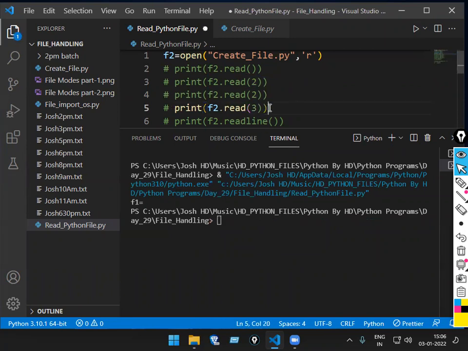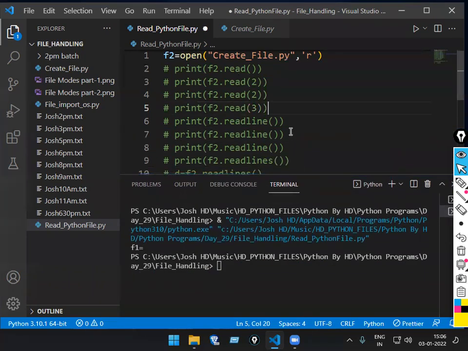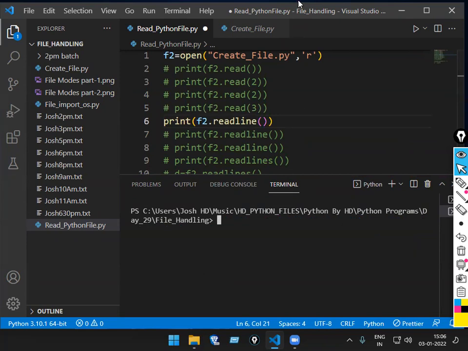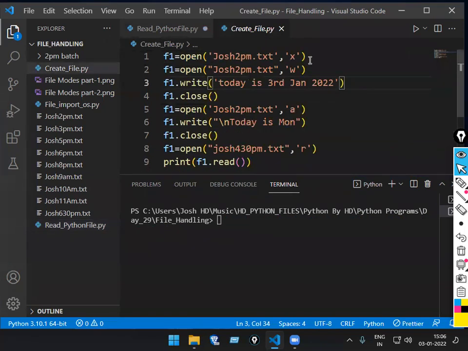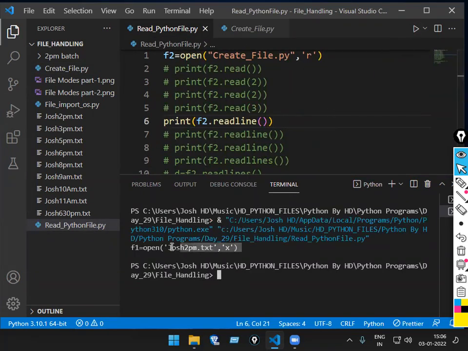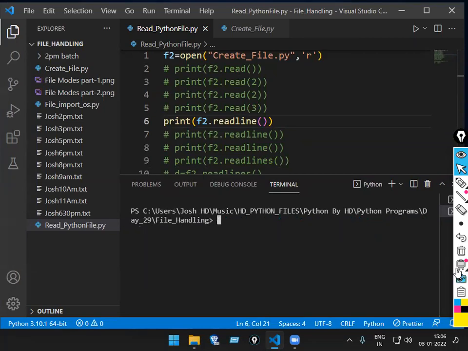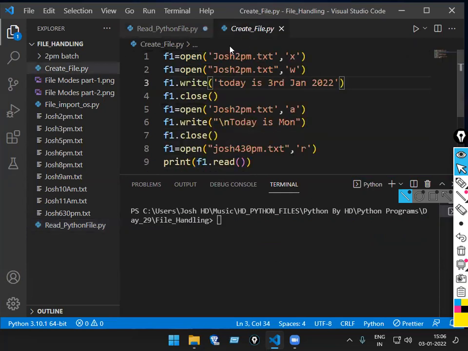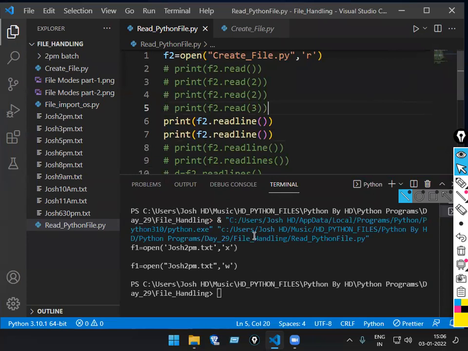Okay. Now, if I want to read a specific line, f2 dot readline. What line will come now? What is the first line? F1 equal to open the 2pm dot txt file, in which mode? X mode. Run the code now. And by default, you'll be getting a blank line. Now, if I run one more time, what will come? The next line. What is the next line there? In the W mode. So now run the code once again.